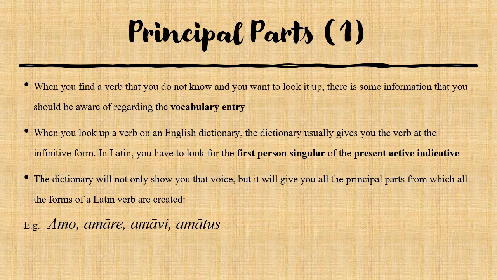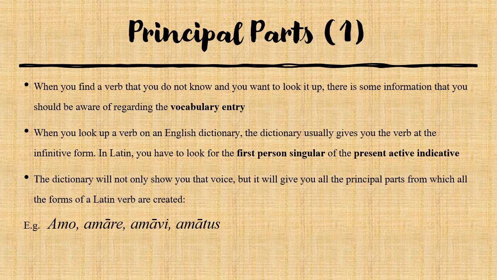So, say that you want to find a verb and you don't know the meaning, so you want to look it up. If you wish to do this, there is some information that you should be aware of regarding the vocabulary entry of this particular verb. Because if you want to look a verb up in English, the English dictionary gives you the infinitive form. But in Latin, you have to look for the first person singular of the present active indicative. So if you want to know the meaning of the verb to love, the English dictionary will give you to love in the infinitive form, while the Latin dictionary will give you the form I love, so the first person singular of the present active indicative.